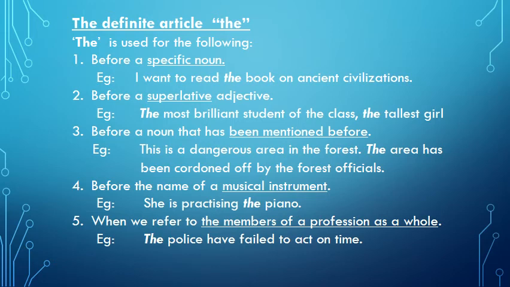The area has been cordoned off by the forest officials. Which area has been cordoned off? The dangerous area in the forest. So again, there is no need to say that the dangerous area in the forest has been cordoned off. Instead of that, the area.